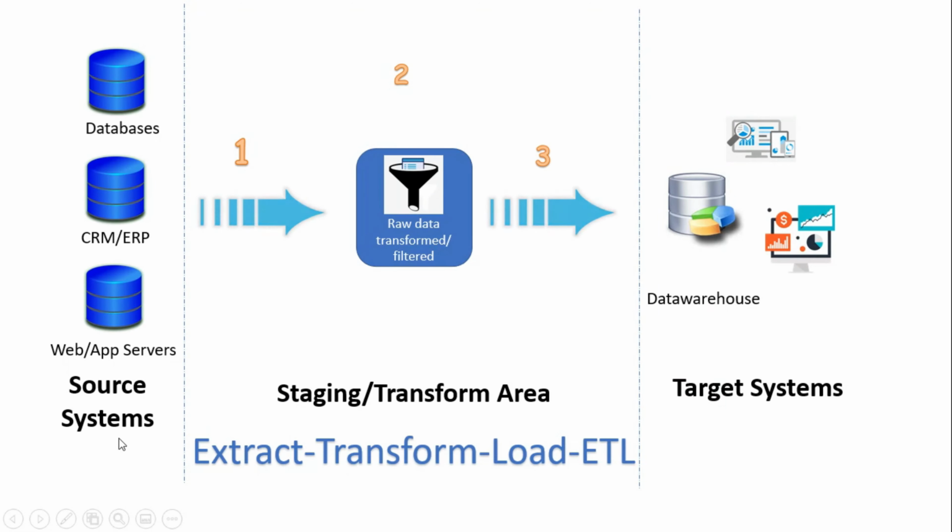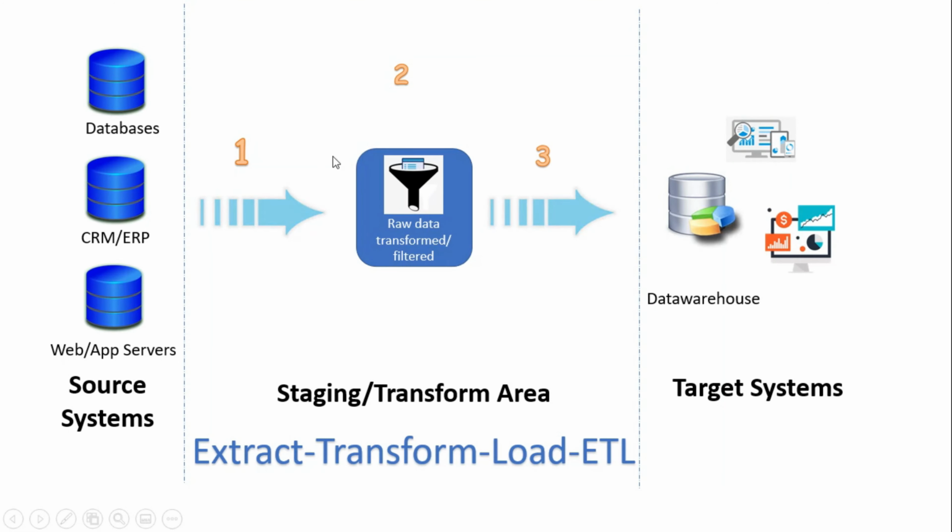And our intention is to extract the data from these sources, so this would be the first step, which we call the extract. Once we extract the data, we go to the next step, which is transforming the data. Transforming data can happen in an intermediate staging layer, or it can happen at the source system itself. This staging layer is an optional step, I would say.